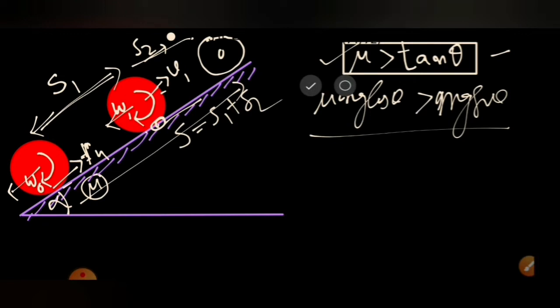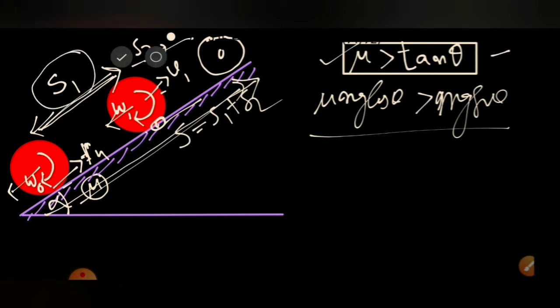So we'll be calculating the two things asked. One is the distance traveled before sliding stops, and second, the maximum distance it goes up the inclined plane. For this we'll draw the free body diagram of the body and solve. First let's solve the s1 part.